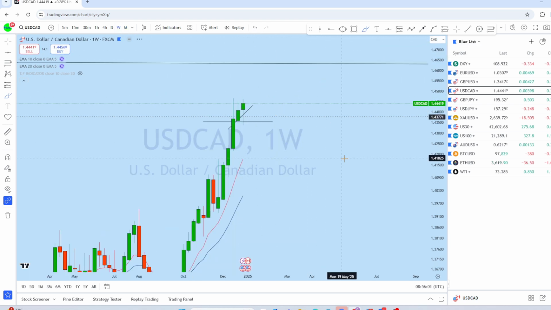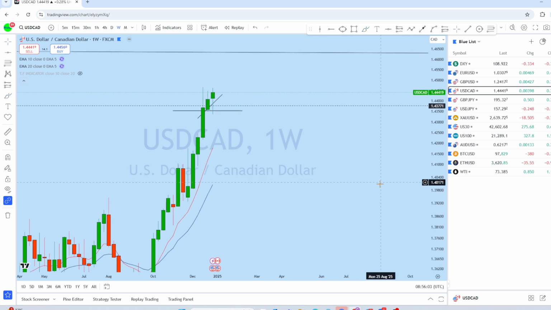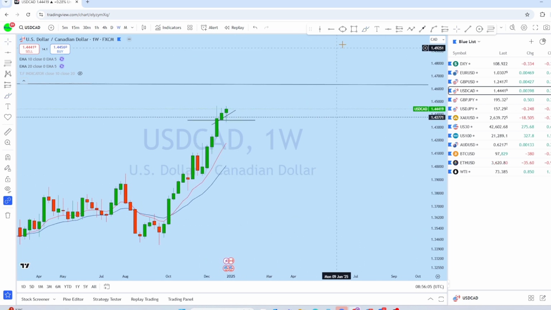If we look at the weekly perspective on dollar CAD, we can see that from the weekly, this is a bull market.